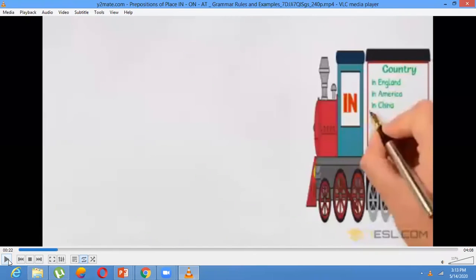Okay. Now here we are starting with preposition in. When we use in in a sentence, we are talking about the location. So when we are talking about a country, we always use in. I told you, in is used for the enclosed space. Enclosed space means when there are some boundaries.